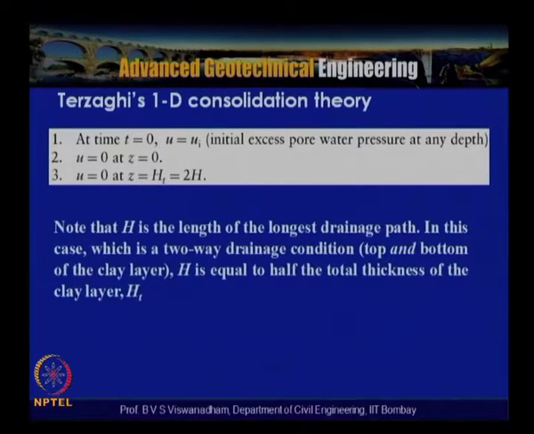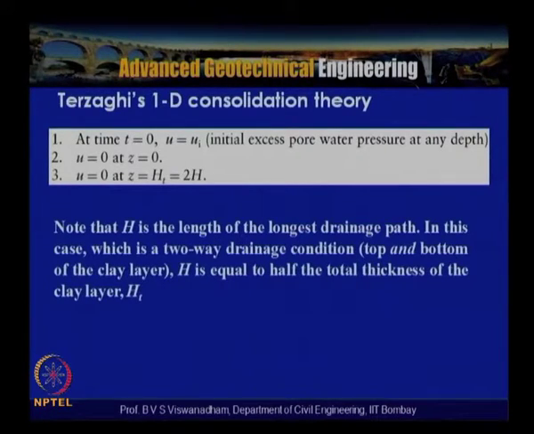Then U is equal to 0 at Z is equal to 0, and U is equal to 0 at Z is equal to H. That means the moment the consolidation commences, the pore water pressure at the boundaries reduces to 0. We discussed this reason in the previous lecture. H is the longest drainage path.